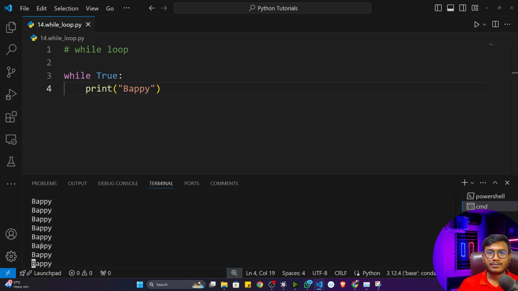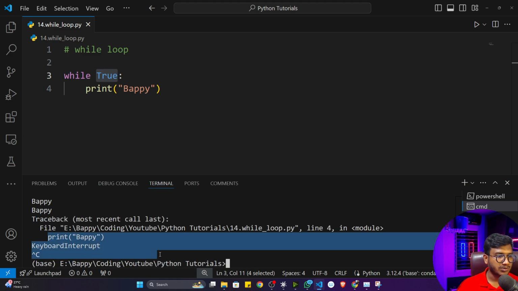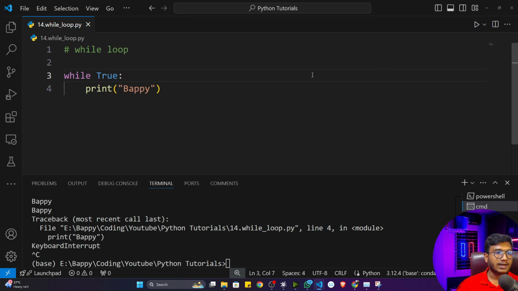But I don't want that, because I told you I want to print my name 10 times. So here I have to give a condition. By default, if you're not giving any condition, it will be considered true, which means this loop will run infinitely. Now I'll just stop the execution. Just press Ctrl+C from the keyboard, and it will stop the execution. Now here I can give a condition.